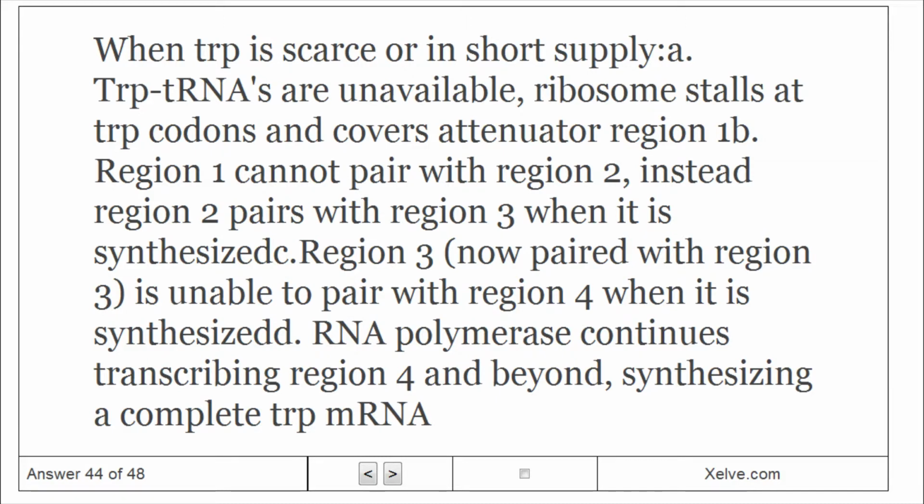When Trp is scarce or in short supply, Trp tRNAs are unavailable, and the ribosome stalls at Trp codons and covers attenuator region 1. Region 1 cannot pair with region 2; instead region 2 pairs with region 3 when it is synthesized. Region 3, now paired with region 2, is unable to pair with region 4. RNA polymerase continues transcribing region 4 and beyond, synthesizing a complete Trp mRNA.